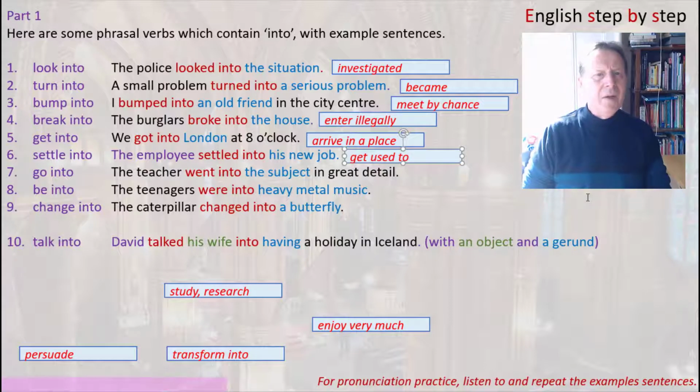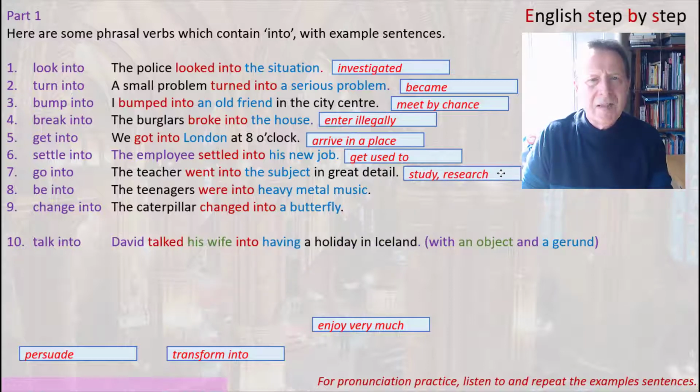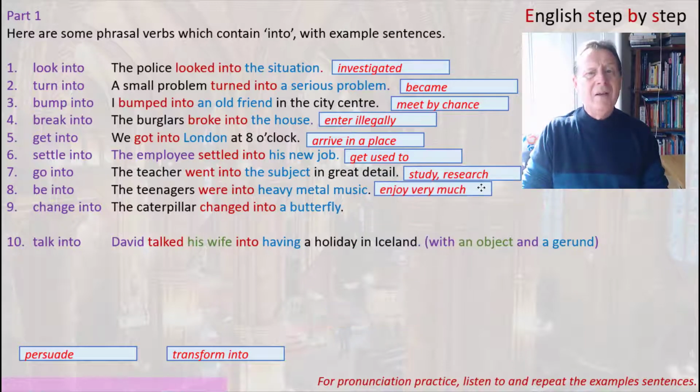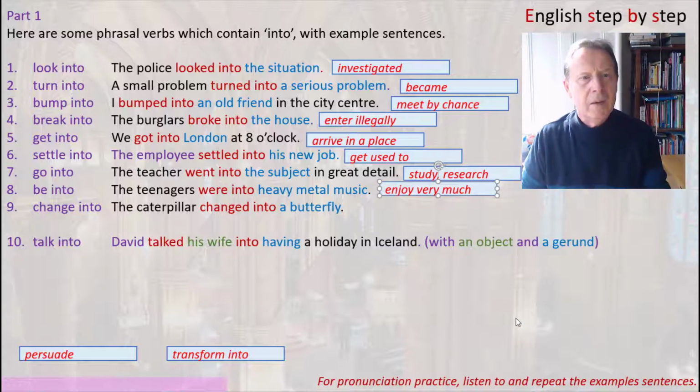Number 7, the teacher went into the subject in great detail. Well, in this case, he studied the subject in great detail. He researched the subject in great detail. Number 8, the teenagers were into heavy metal music. Well, they spent a lot of time listening to heavy metal music because they enjoyed it very much. Number 9, the caterpillar changed into a butterfly.